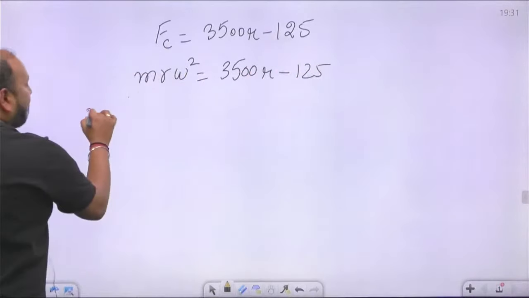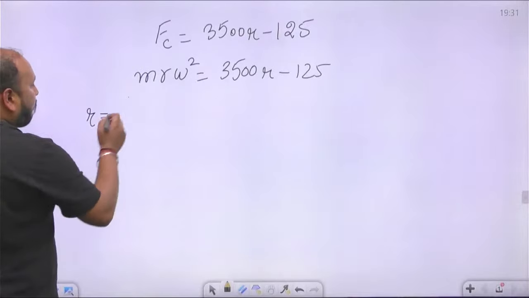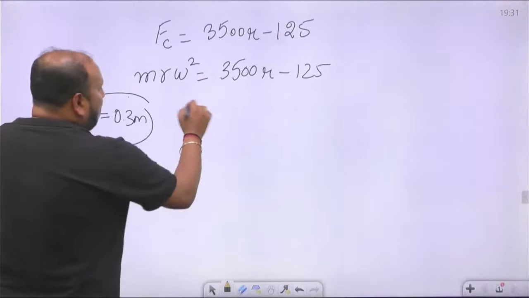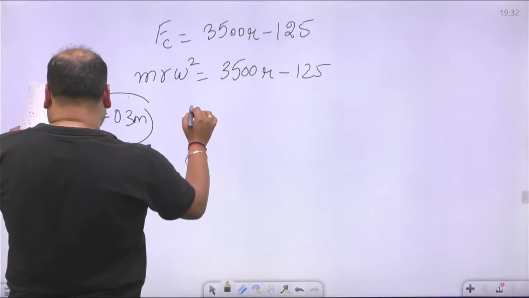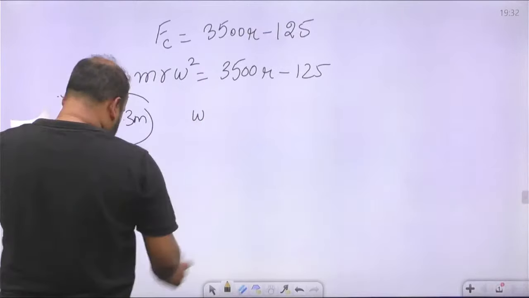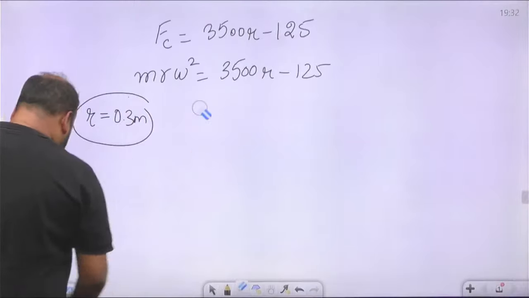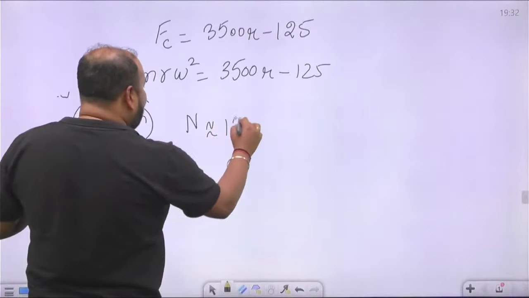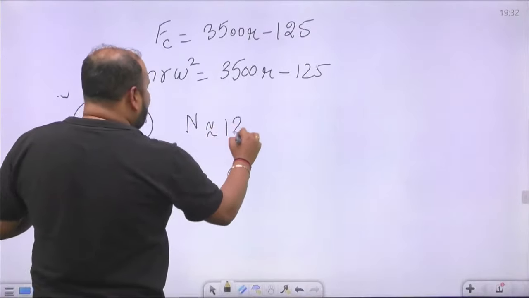They're asking at R equal to 0.3 meter, just place it. Then you will be getting omega near about, or directly if I calculate n, n is near about 187.47 rpm. Please check, are we getting this value? So near about, option B is the correct answer.